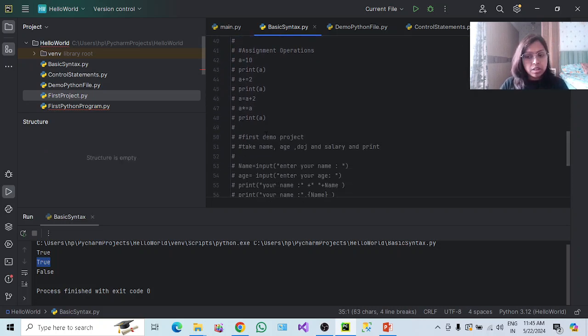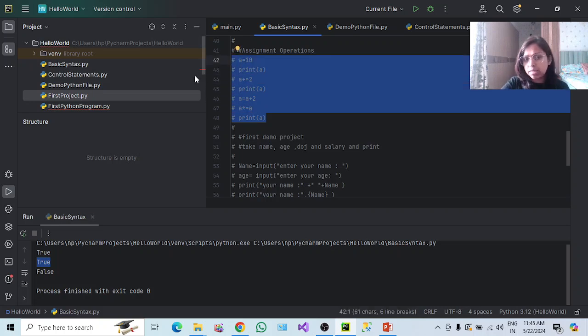Okay, assignment operator. Till now you already know what assignment operators are. Assignment operator is how we can assign a value into a variable. So there are two ways by which we can assign it.